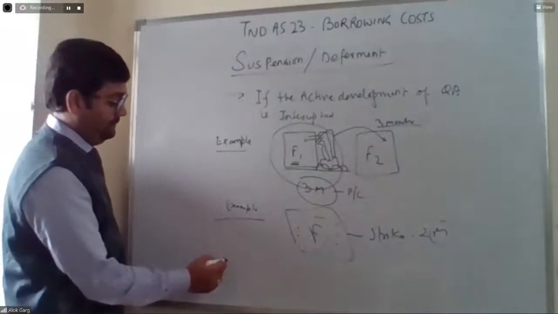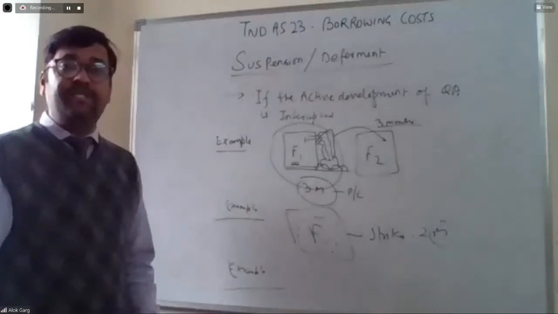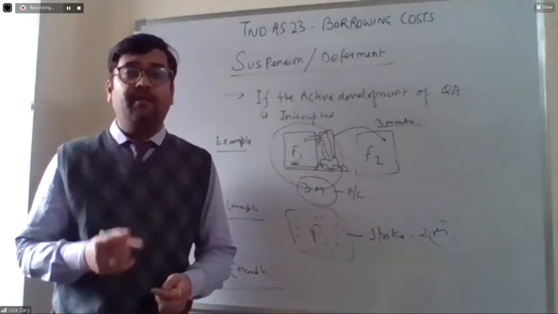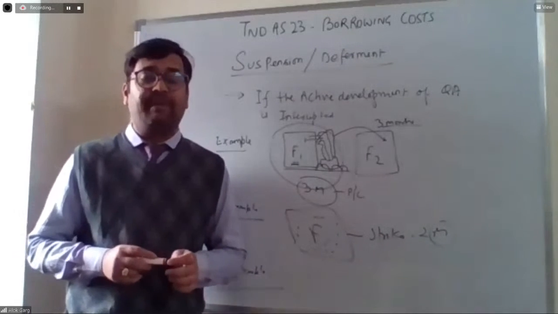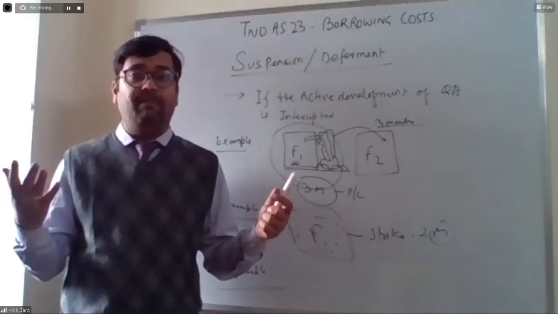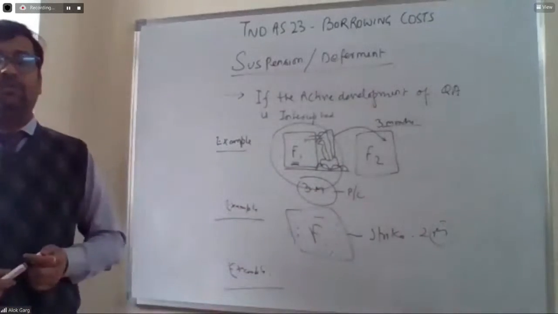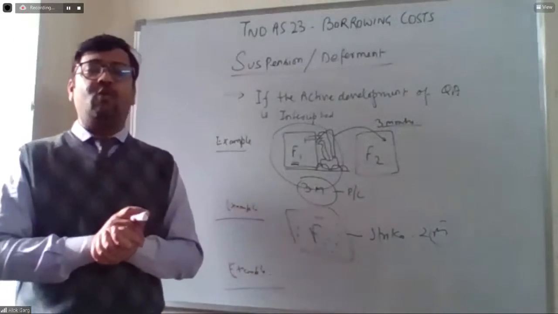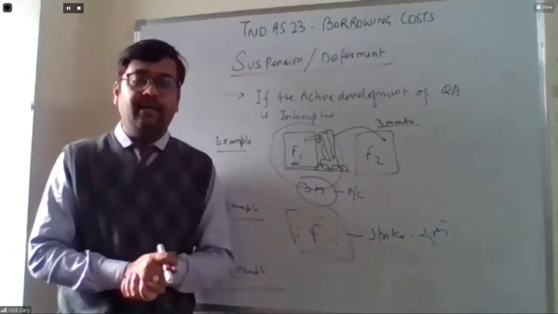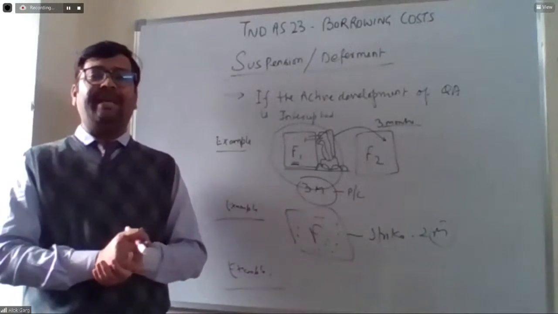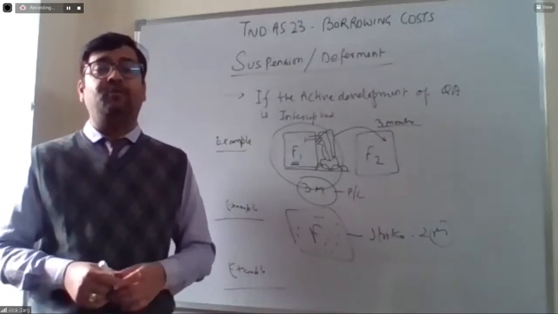Third example. Was COVID a normal situation? COVID was an abnormal situation. Me, you, and no one around the world expected that this kind of pandemic would arise in 2020 or 2021. So COVID was unexpected, and due to COVID, lockdown was happening across the world. Even in India, construction activity was hampered for 3-4 months due to lockdown, social distancing, or this COVID situation.